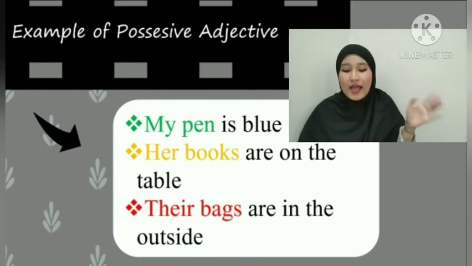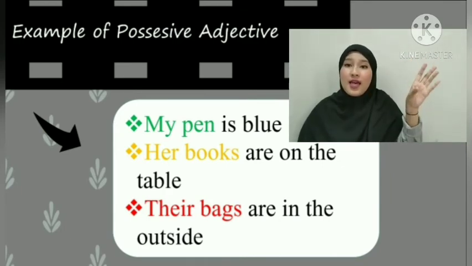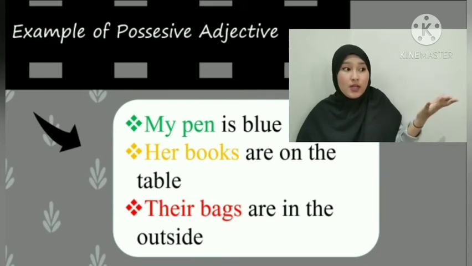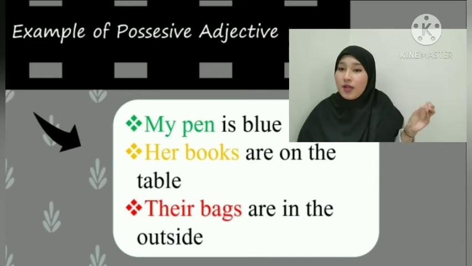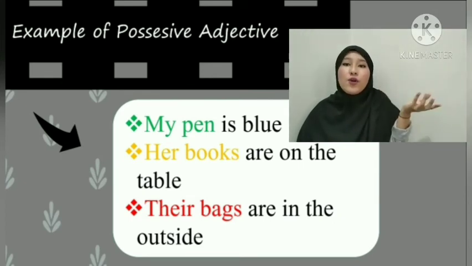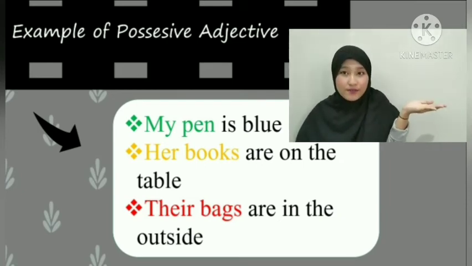Next is "Her books are on the table." It means the girl's books are on the table. So which one shows the possessive adjective? The word that shows the possessive adjective is "her."